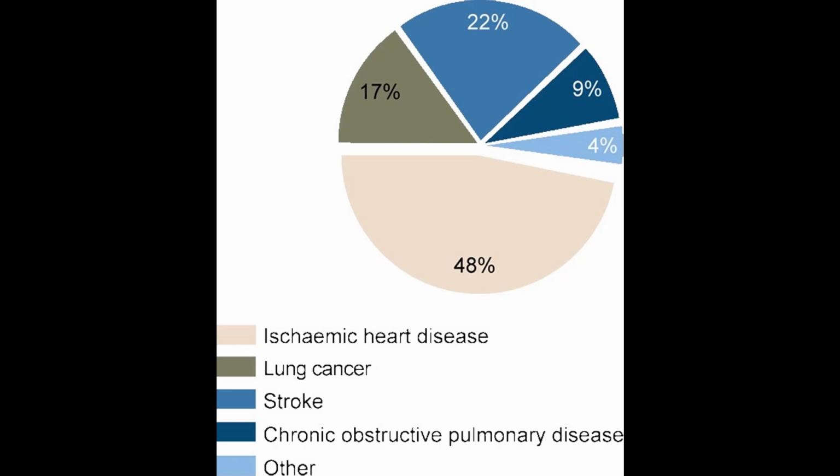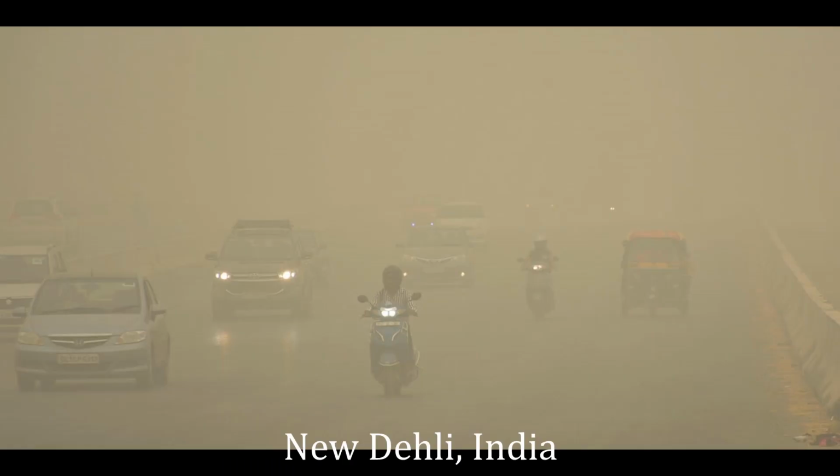Now I'd like to focus on the health-related risks and complications that are caused by declining air quality. This pie graph shows the top health complications attributed to long-term exposure to poor air quality, with heart disease being number one at 48%, stroke at 22%, lung cancer at 17%, chronic obstructive pulmonary disease at 9%, and all others at 4%. Based on the statistics collected by the World Health Organization, 3.7 million people died in 2012 as a result of health complications due to prolonged exposure to air pollution.